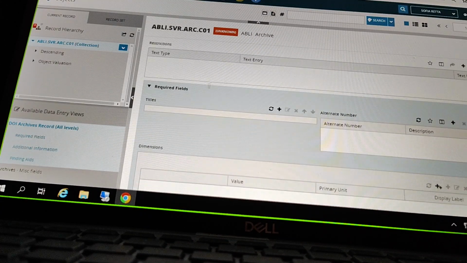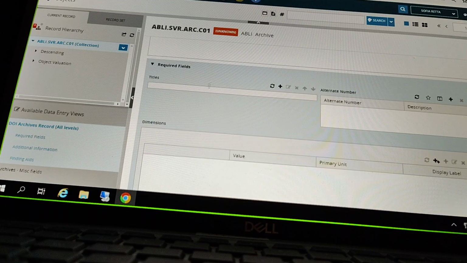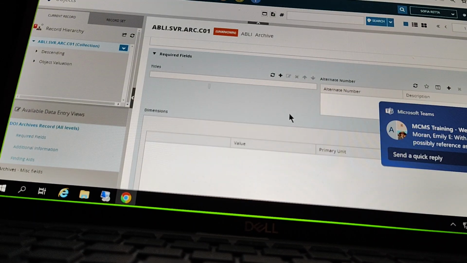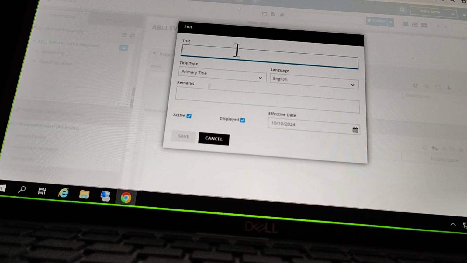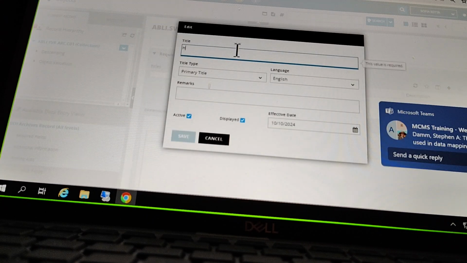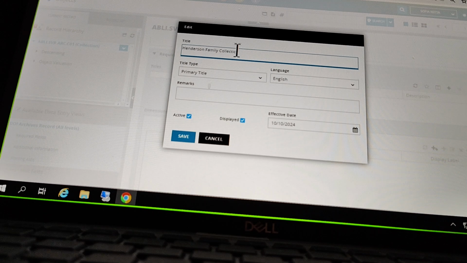And scrolling down here, let's look at some of these required fields. If you're following along, making your own archive record and doing some data entry, it's again about getting used to how we interact with so many of these different widgets and types of fields in the database. So I'm going to add a title here. I'm just going to call this the Henderson Family Collection.